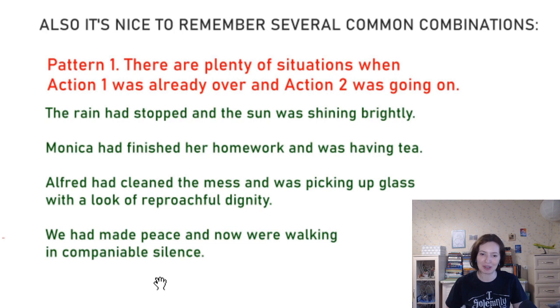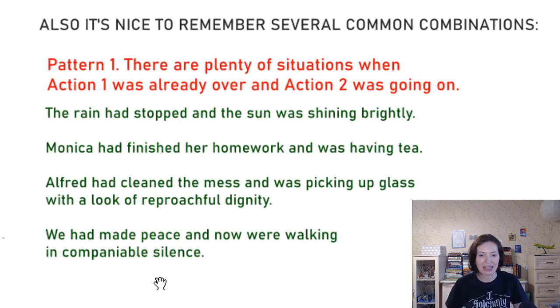So I have 4 examples here. The rain had stopped, and the sun was shining brightly. Дождь уже прекратился. You don't have the word "already," but you translate it because you get it from the past perfect, right? Дождь уже прекратился, и теперь ярко сияло солнце. So the sun was in the process, and the rain had happened earlier, right?